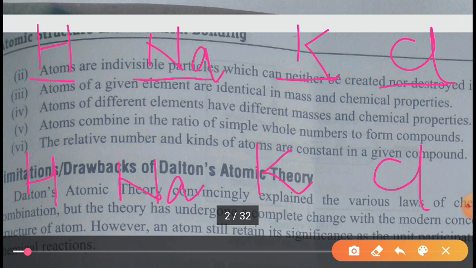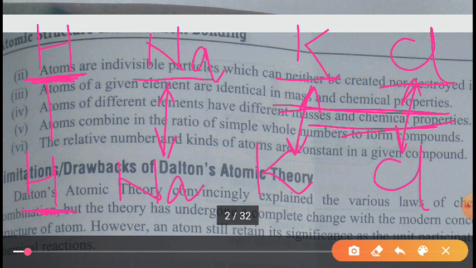So what he says is that the atom of the given element, suppose this hydrogen and this hydrogen, will be entirely the same in mass and chemical property. In the same way, atoms of this sodium and this sodium will be the same in mass and chemical property. This potassium and this potassium, and this chlorine and this chlorine, will also have the same mass and chemical property irrespective of their sources.